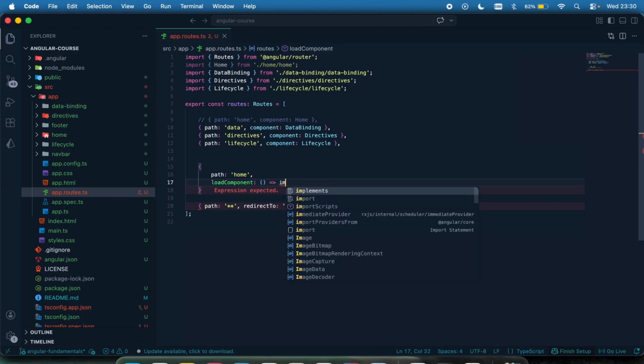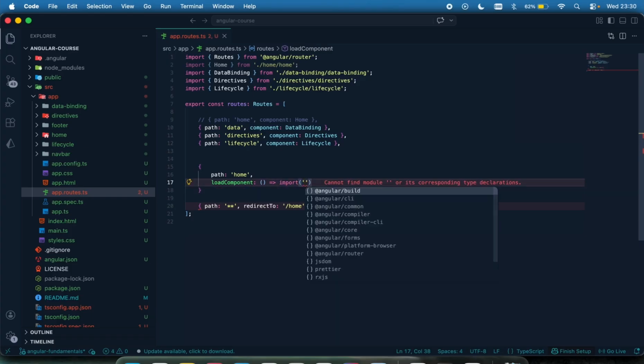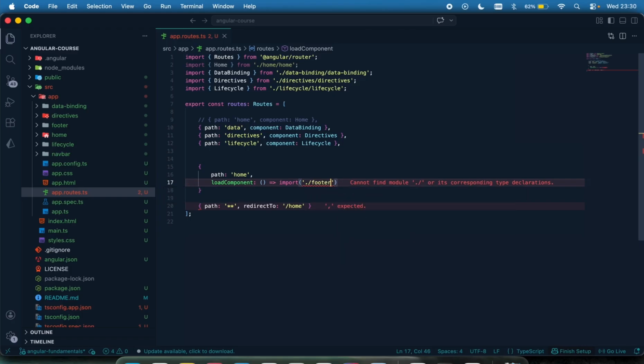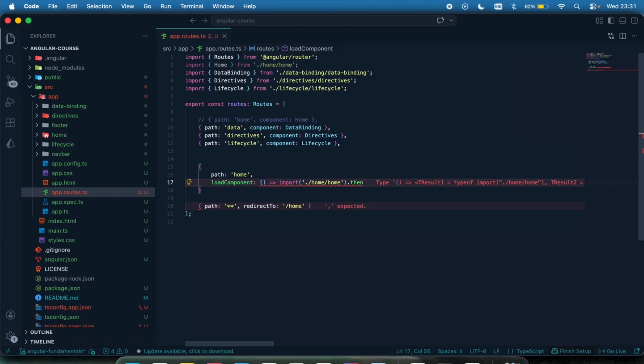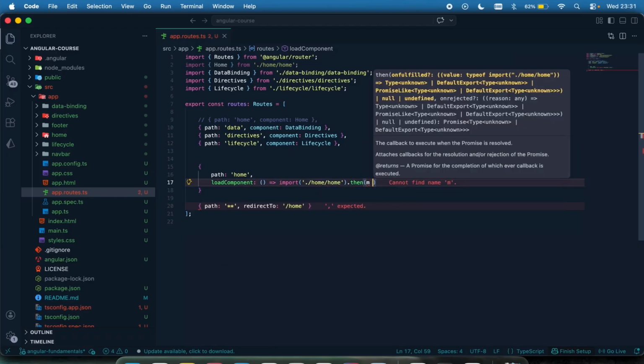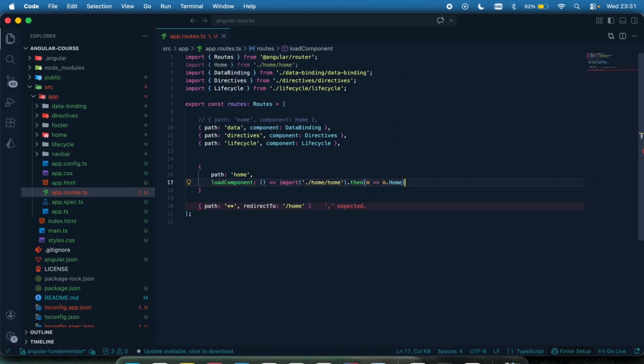and I'm going to import it directly. I say import, and then I'm going to pass in the path right here. That's going to be dot slash home folder, slash the home component, like that. And after this, I'm going to say dot then, and then I'm going to say an arrow function, m dot home, like that, and that's all. Okay, so you can put a comma right here.